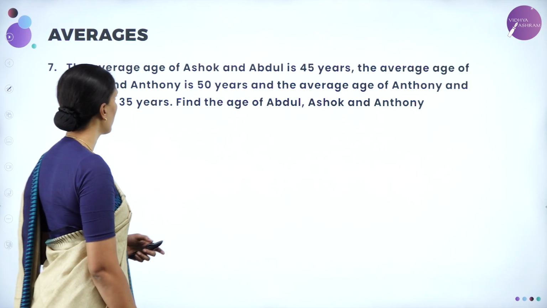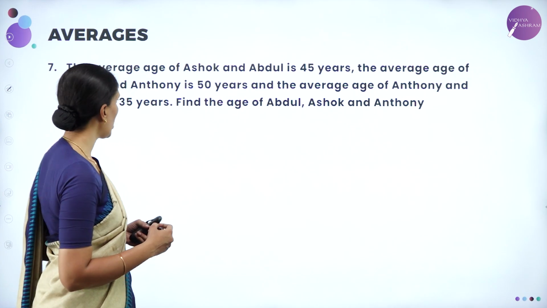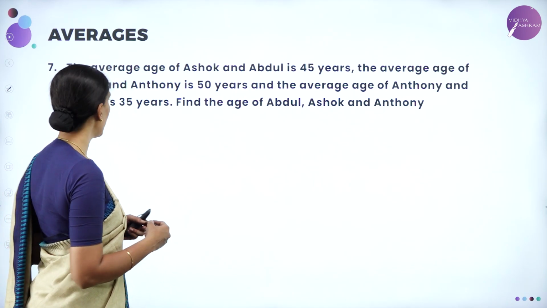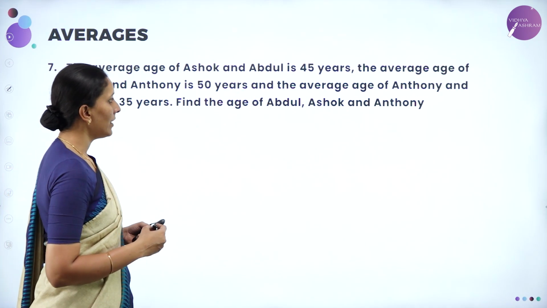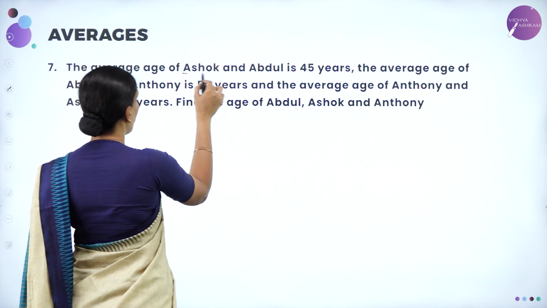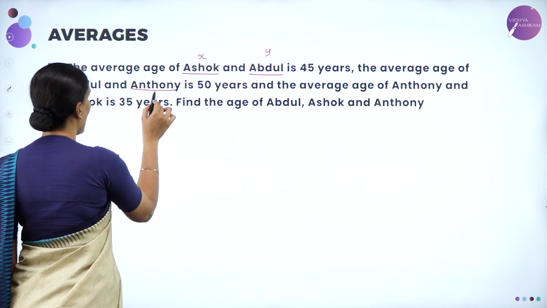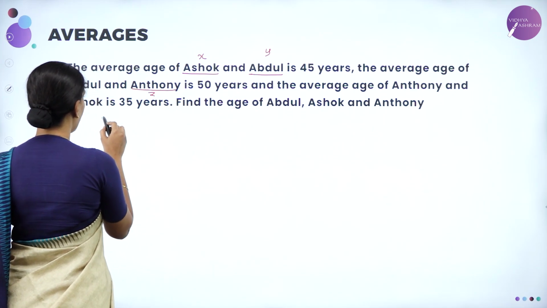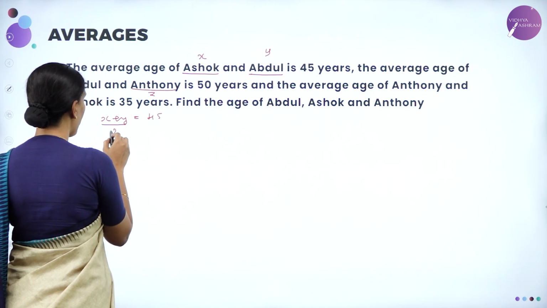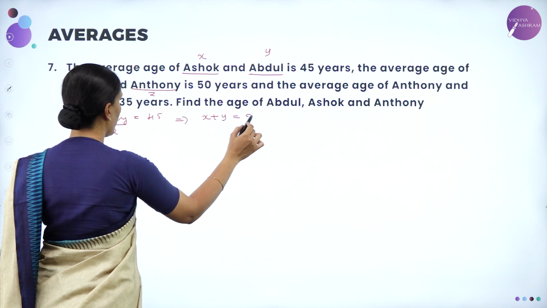Next question. The average age of Ashok and Abdul is 45 years. The average age of Abdul and Anthony is 50 years. And the average age of Anthony and Ashok is 35 years. Find the age of Abdul, Ashok and Anthony. So let me take the age of Ashok as X, Abdul as Y and Anthony as Z. So from the given data, they have given X plus Y by 2 is equal to 45, which implies X plus Y is equal to 90.